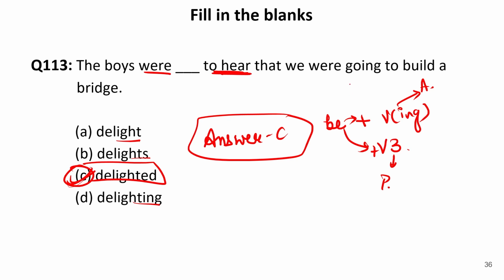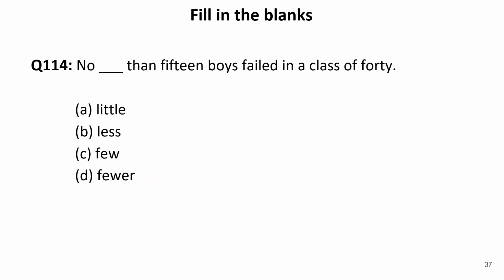Now we can see here after the verb we have ing, because this is a continuous tense. We were going to build. So this is continuous tense, but here the boys were delighted. Who were delighted? The boys. So these are the objects, not the subject. And here going is the verb. Who is doing this action? We. So this we is the subject. This means that this structure is an active structure and this structure is a passive structure. Now let us move to the next one.